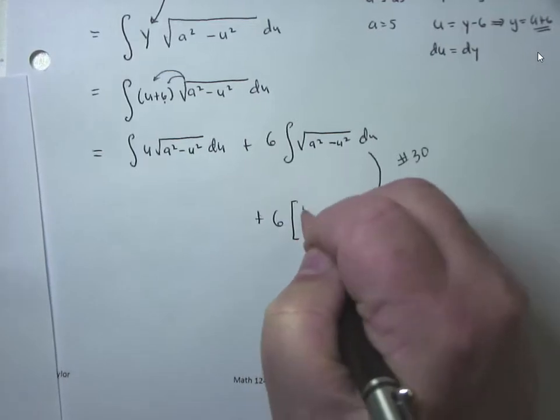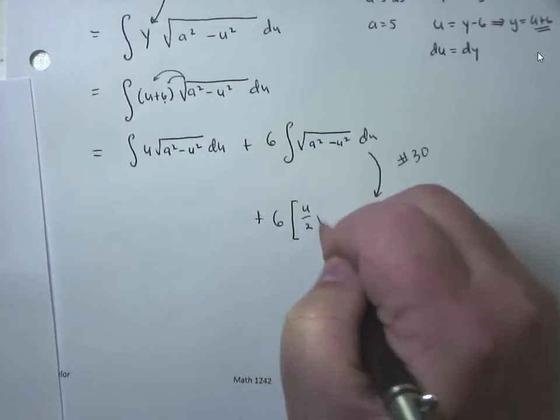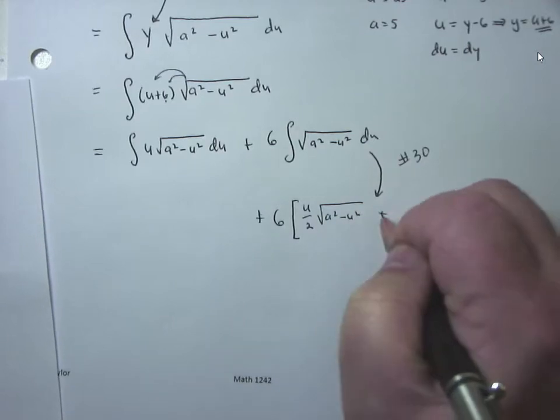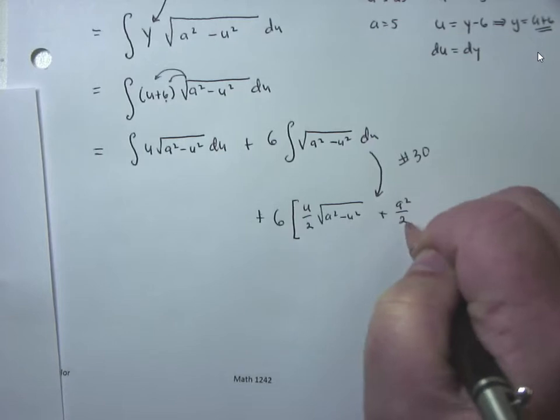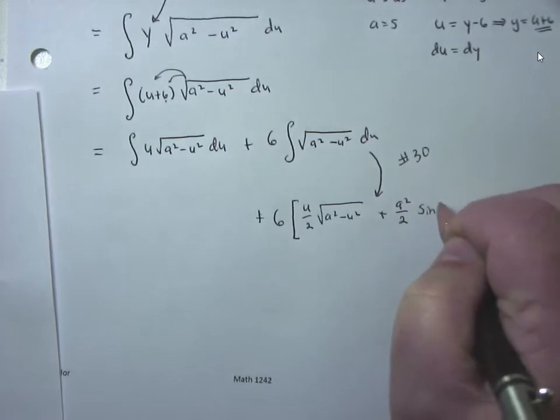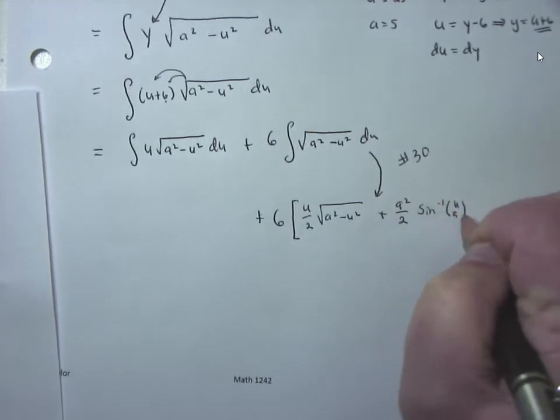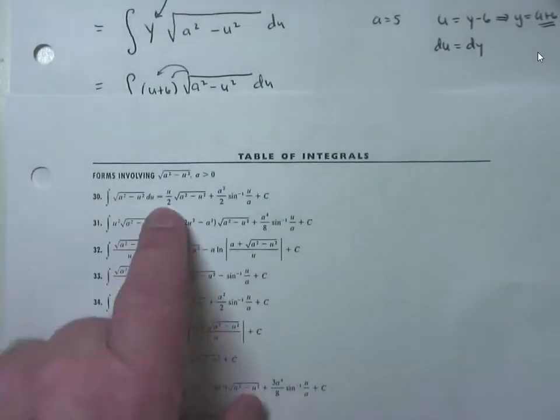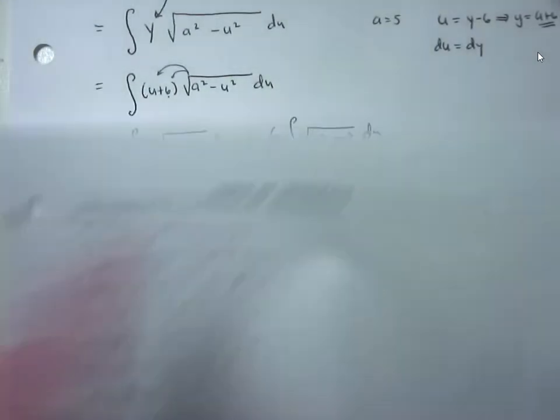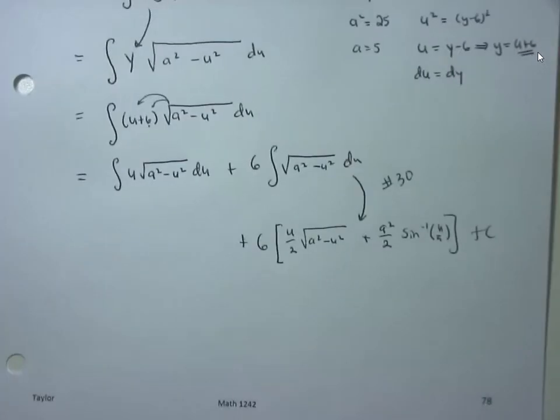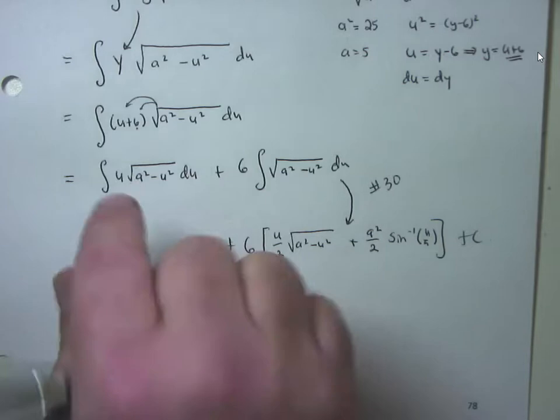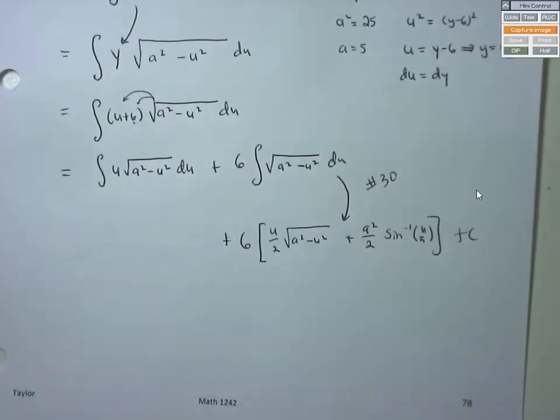Formula number 30 is u over 2 times the square root of a squared minus u squared plus a squared divided by 2 sine inverse of u over a plus c. And all I did was copy down formula number 30. Okay? And over here, now I'm going to figure out what formula number this is, so look for it.